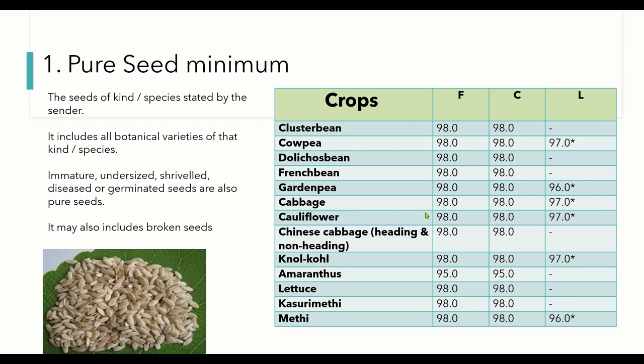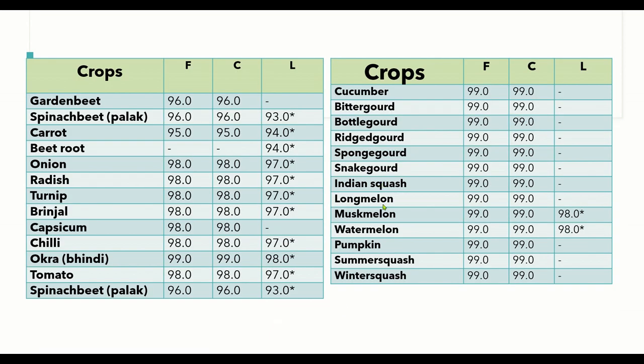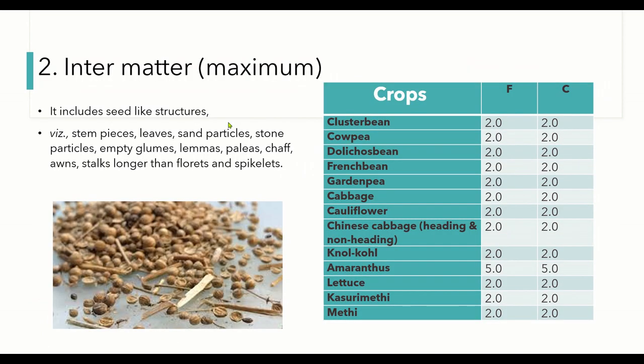Then garden pea has 98% minimum pure seed for foundation seed and certified seed, while for truthful label seeds it is 96%. Likewise we have the pure seed minimum standards for several other crops, which are listed here. You can either note this down or remember it, as it may come in exams also.